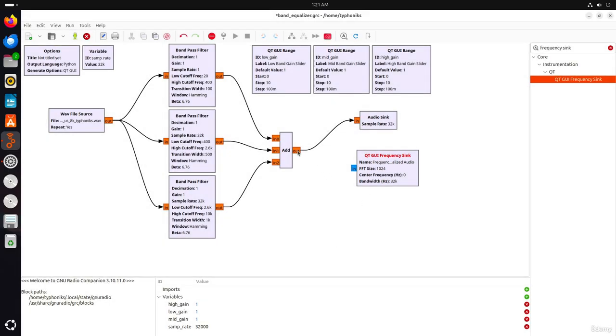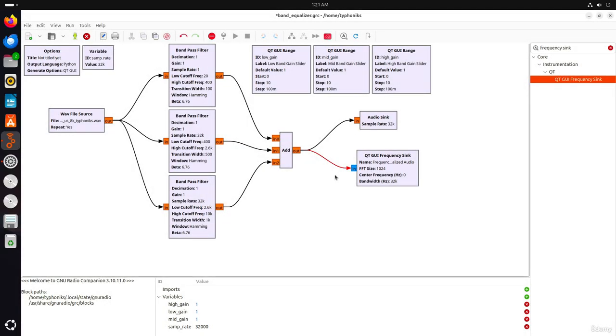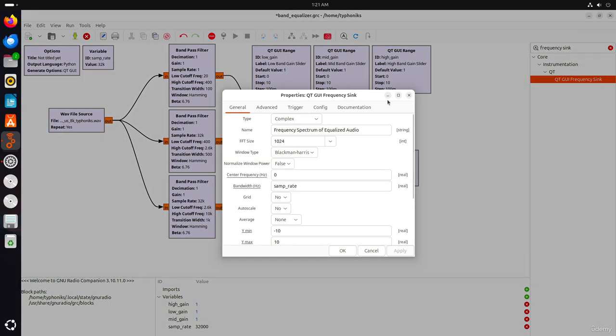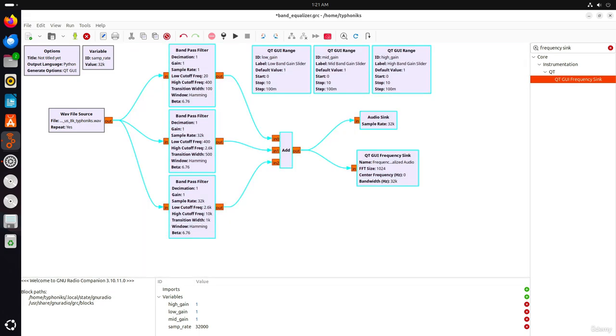And we will connect the output of the add block to the input of the frequency sink. And here we have a type mismatch. That's because the frequency sink type is complex, and we will convert it to float. Click apply, OK, and that's it.